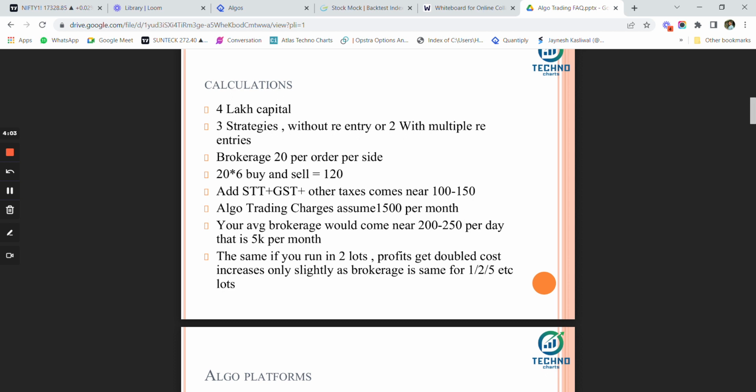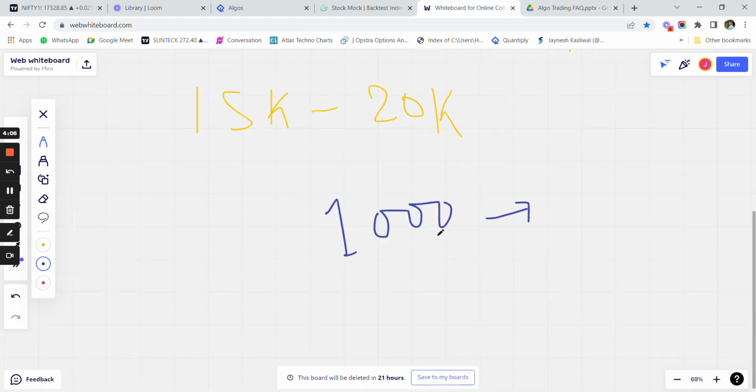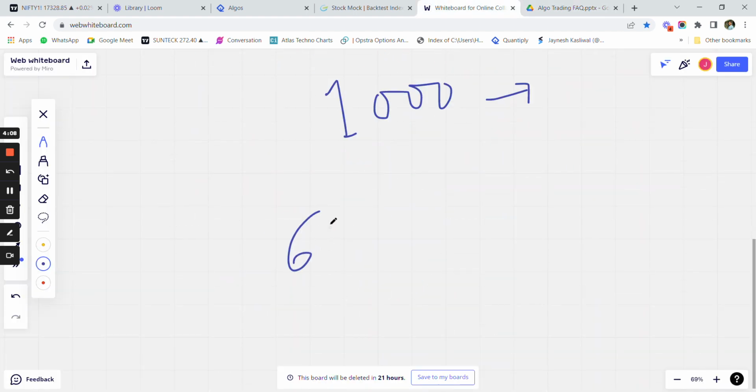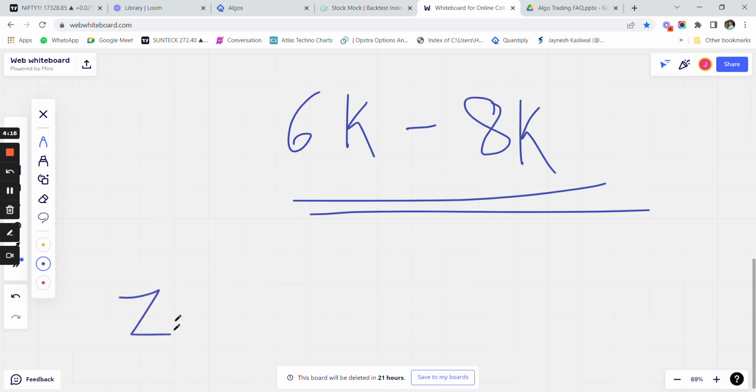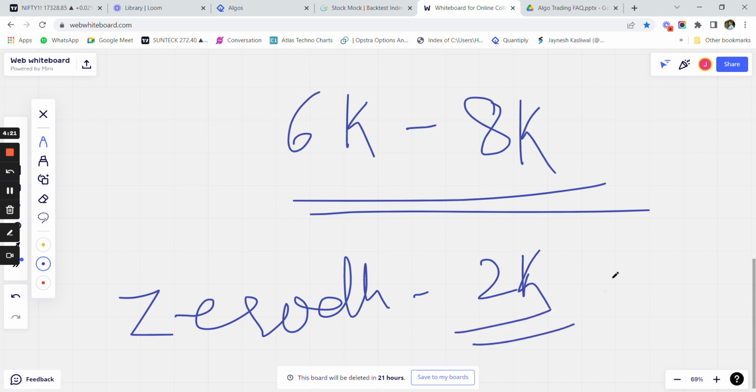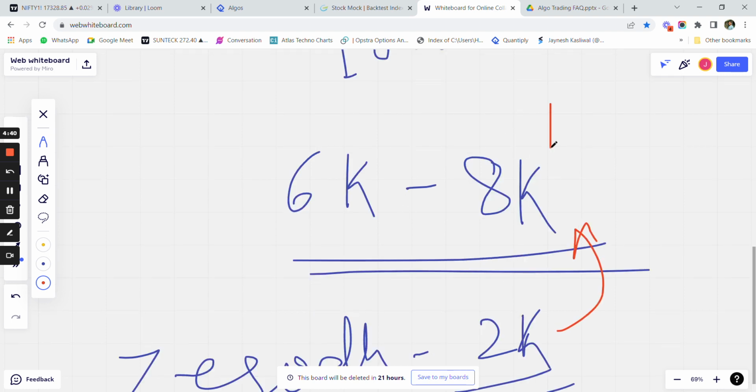So if we run the same strategy, we are getting around 6K as the minimum. 6K to 8K would be the average charge that you have to pay for running the algo. Now, if you use the Zerodha platform, then additionally you have to pay 2,000 rupees for the API charges. This is an additional cost for a Zerodha user, but if you use Angel Broking, IIFL, Finvasia, or any other platform which does not charge for API, then you can save this money as well. So add even 2K to this, and this would come at around 10K.